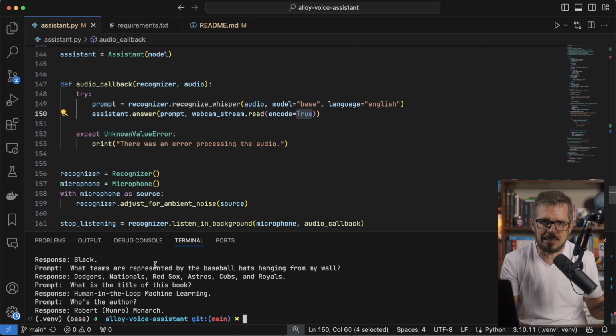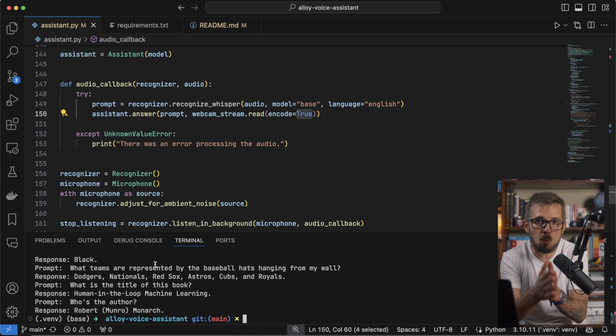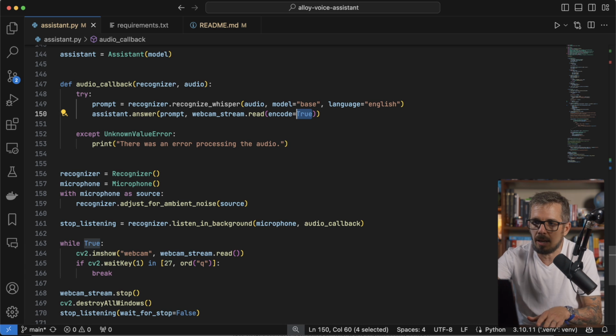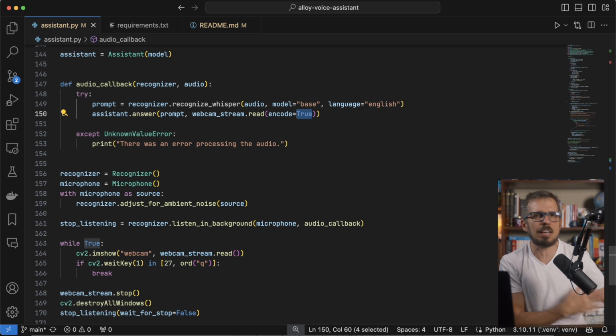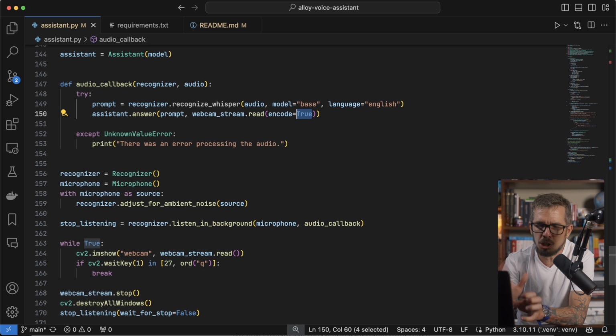It works, as you can see, it's fast enough. I mean, it's not lightning fast, but it's fast enough for this to be a little bit useful. A couple of things that I wanted to mention are ways, in case you want to run this on your computer, in which you can improve this. So number one, you should be able to implement a way for you to interrupt the assistant. That's something that OpenAI mentioned a bunch of times as part of their demo. You should be able to do the same. It shouldn't be too hard.